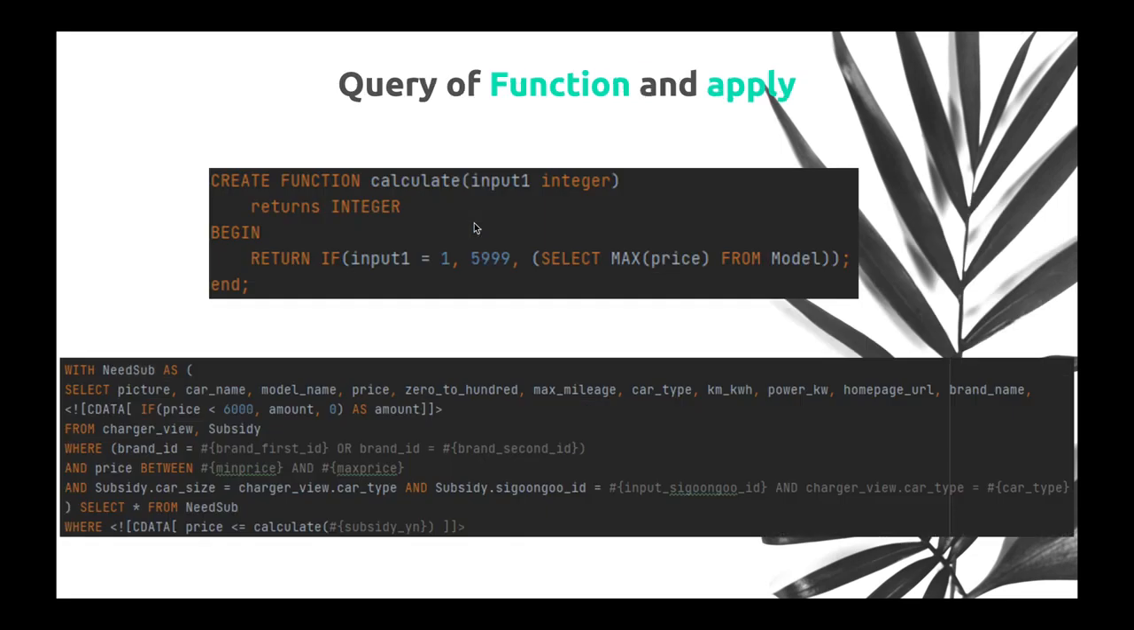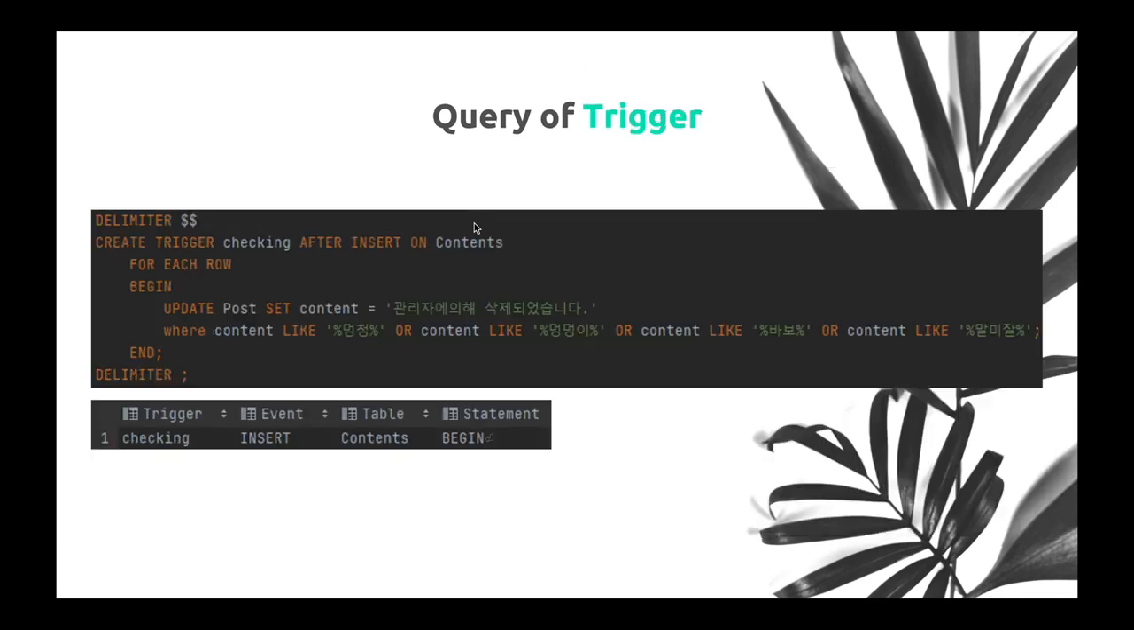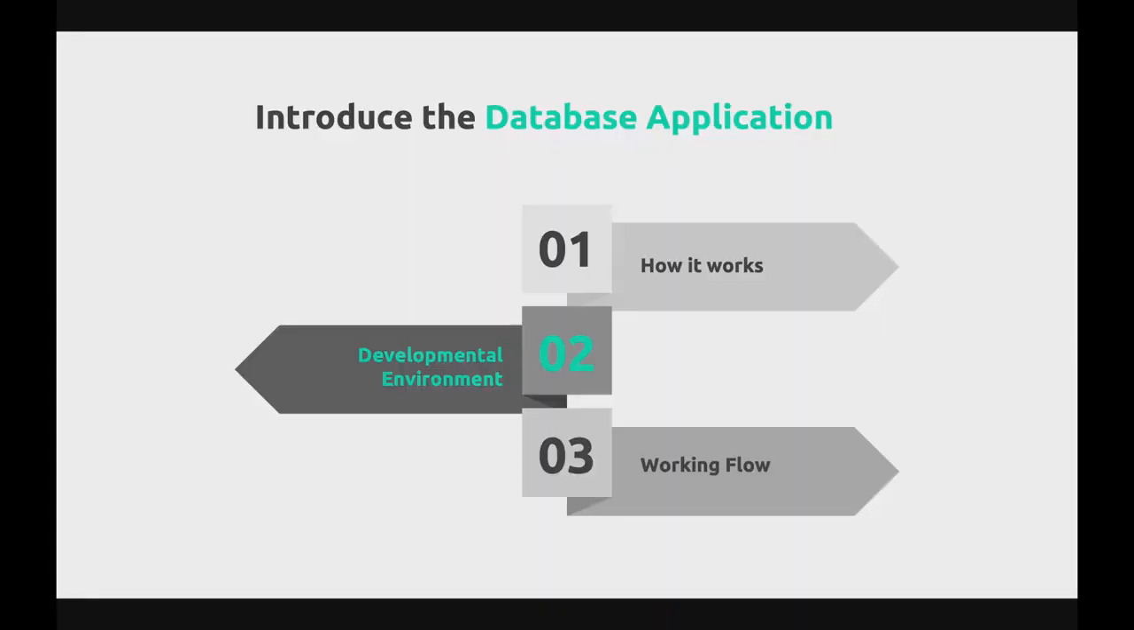Subsidy support is provided only for electric vehicles with a price of 60 million won or less. Therefore, when receiving an input from the user that subsidy is required, the calculate function is executed and the cars under 60 million won are excluded. This trigger is to change the content when the user writes abusive language when inserting a review.